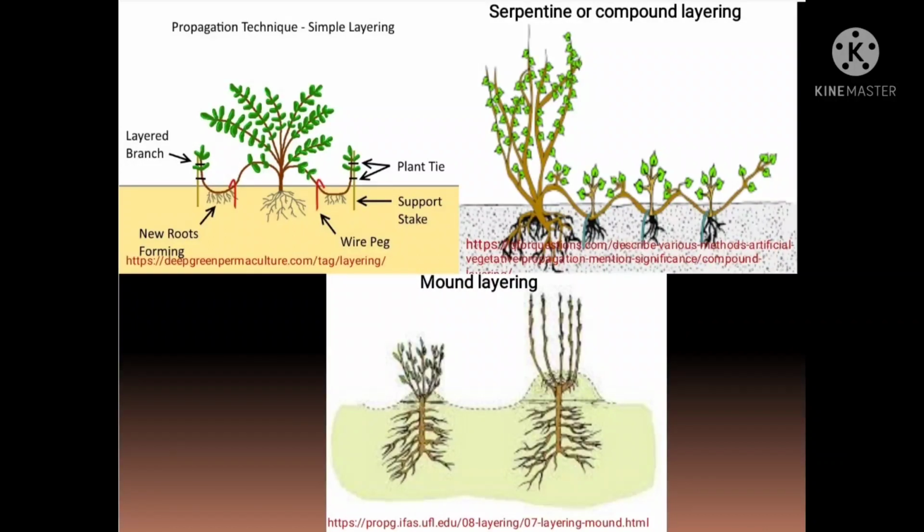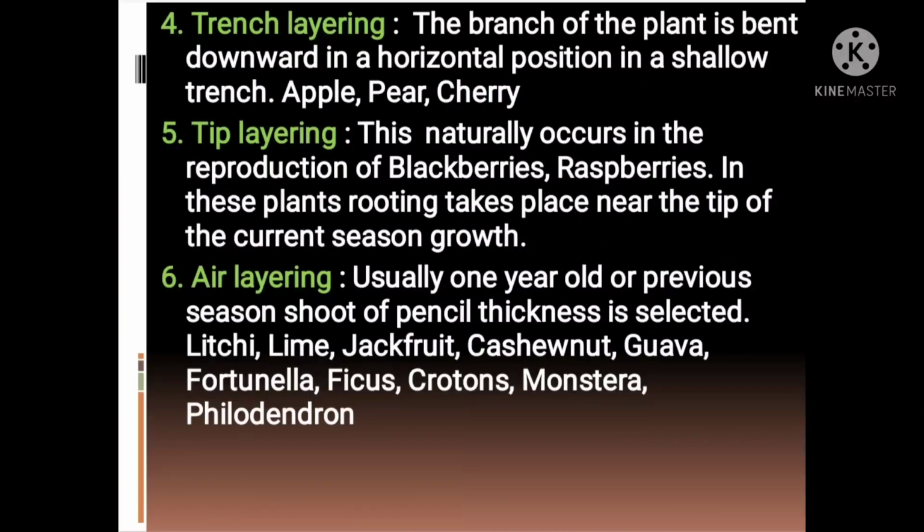In this method, the plant is pruned severely at 2.5 cm above ground level before the start of new growth. As a result, many shoots emerge out from the base of the plant. When the shoot becomes a little sturdy, it is girdled at the base, rooting hormone is applied if needed, and it is covered with soil to a height of about 15 to 20 cm. Depending upon ease of rooting, roots emerge in about 3 to 4 months. After rooting, the shoot is separated from the mother plant and planted in the nursery.